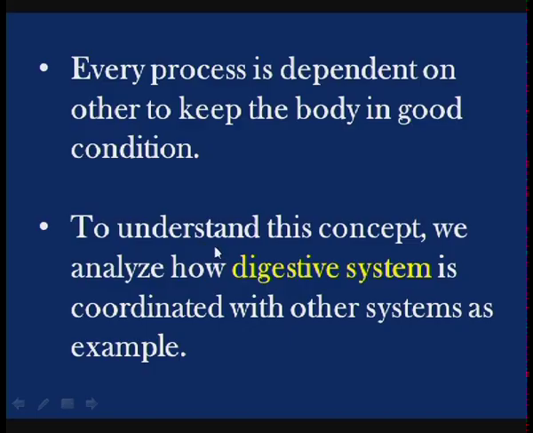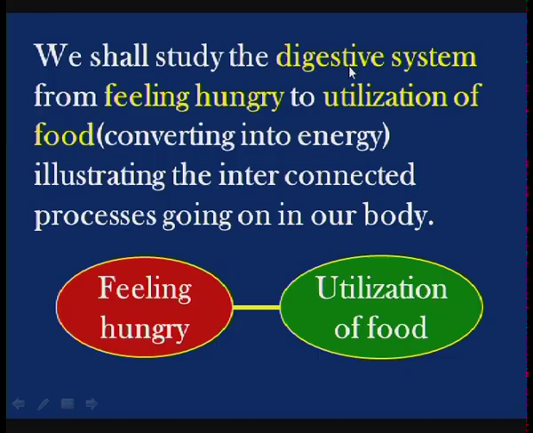To understand this concept, we analyze how the digestive system is coordinated with other systems as an example. We shall study the digestive system from feeling hungry to utilization of food, that is, converting the nutrients into energy, illustrating the interconnected processes going on in our body.